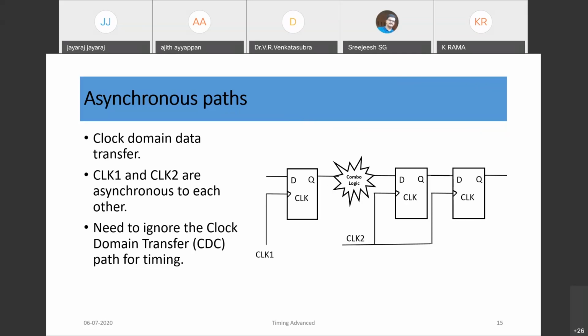We need to ignore it. Otherwise, a lot of timing violations will come in that path. So we need to analyze the clock domain crossing path separately, and ignore it for timing. So that we can set as a false path.